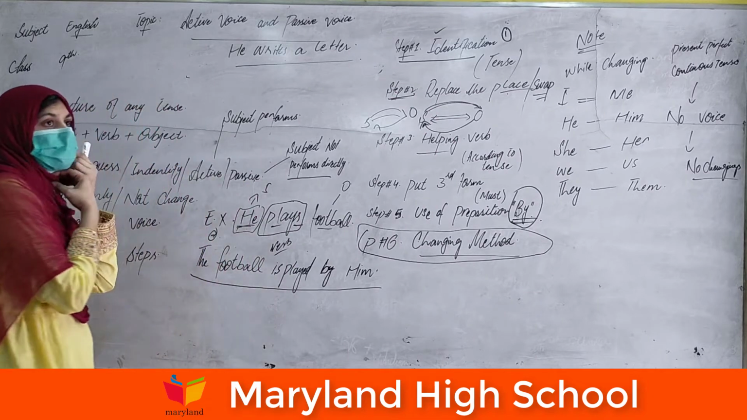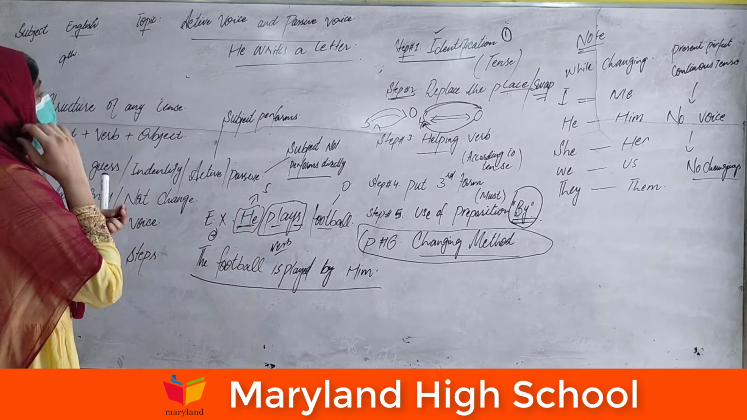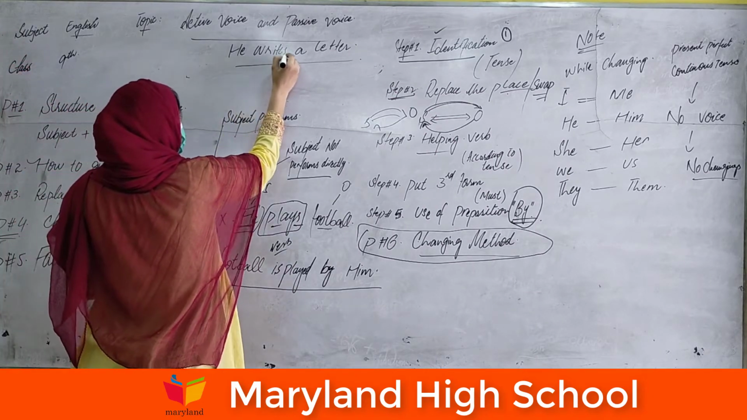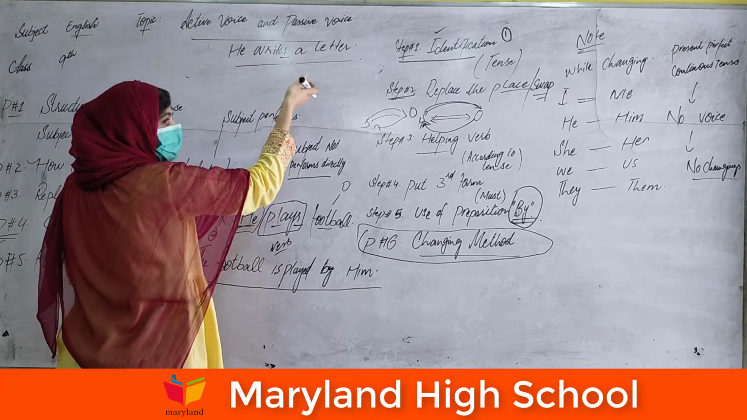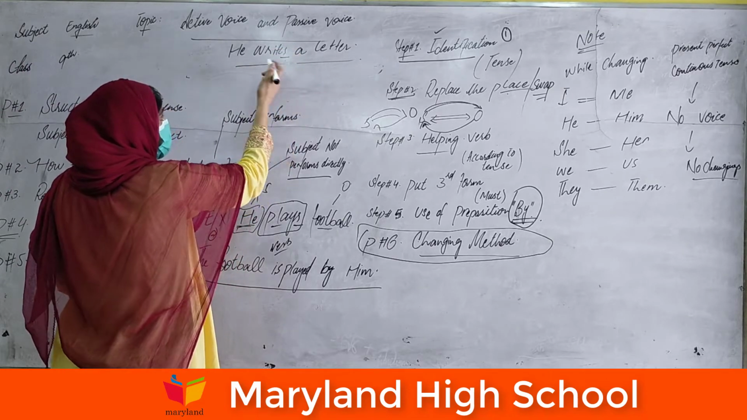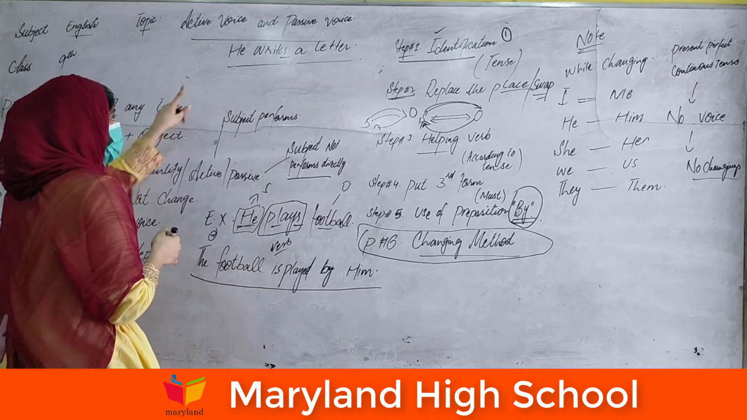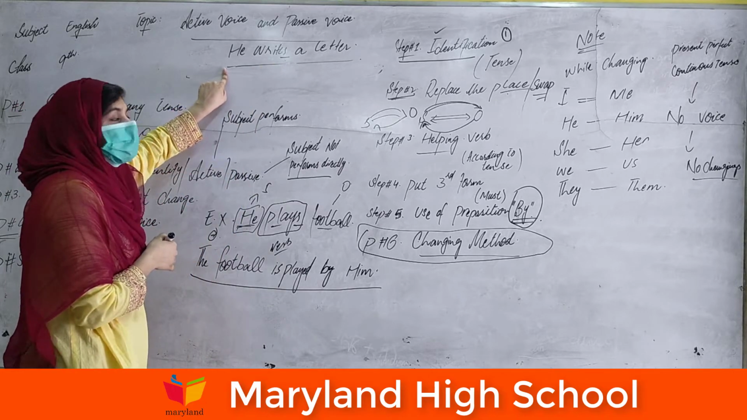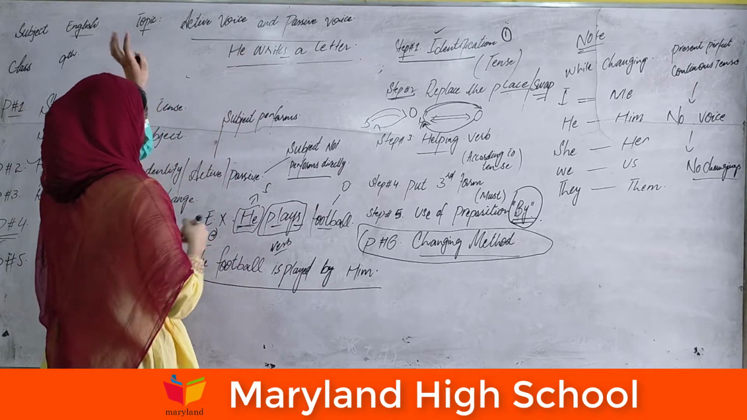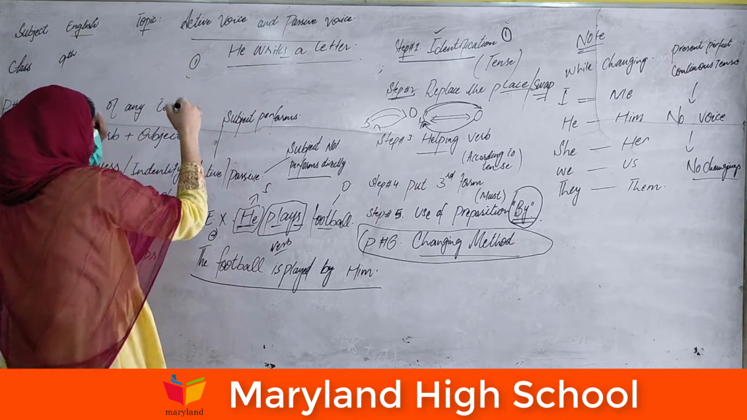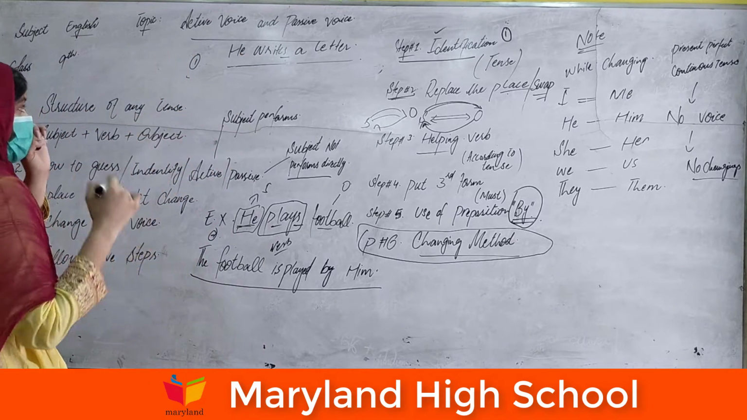First step, just to identify. Okay, identify that he writes a letter. S or es is the helping verb of the present indefinite tense. So according to the identification, this is the present indefinite tense. Okay, identification is done.